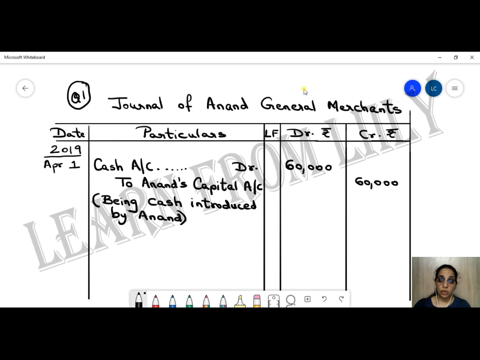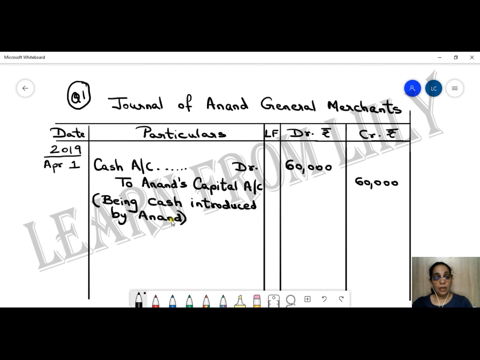Here I am writing the entries from the point of view of the business. Okay, so I am going to treat Anand as if he is an outsider and he is bringing in money. In the future I will have to give that money back to him. Okay, so I have created a new account, Anand's capital. Cash has come in, so I have debited it to cash. So I hope this entry is simple and clear.